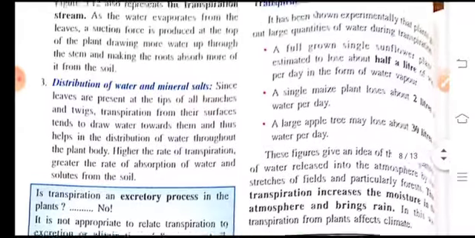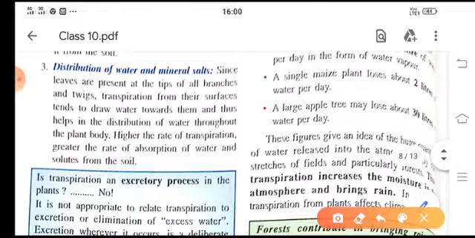Now next is distribution of water and mineral salts. Leaves, you all know, are present at the tips of the branches and the twigs, and transpiration from these areas draws water from the lower surface to the upper surface. So in this way it helps in the distribution of water throughout the plant body. The higher the rate of transpiration, the higher the rate of absorption in plants.